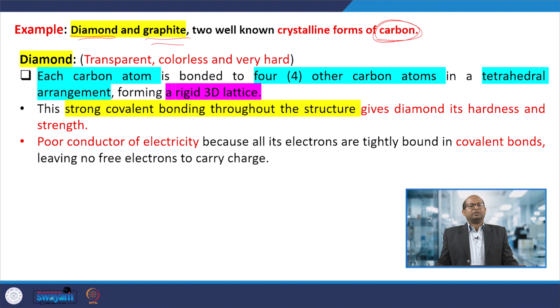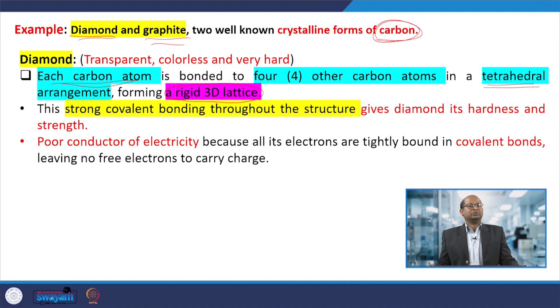In the case of diamond, the properties of the material are that it is transparent, colorless and very hard. If we look into it, each carbon atom is bonded with 4 other carbon atoms, arranged in a tetrahedral way, and it is a 3-dimensional rigid lattice.